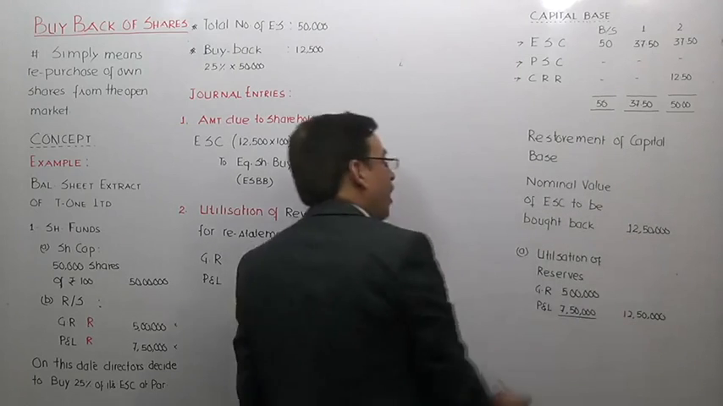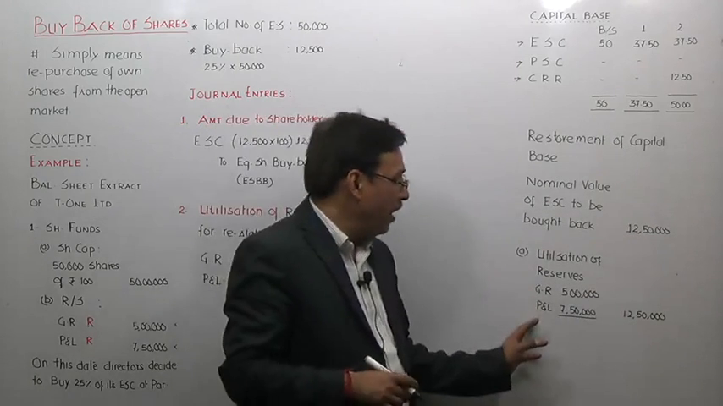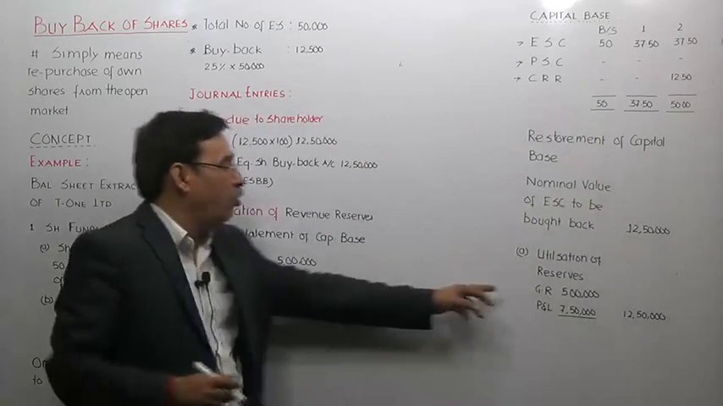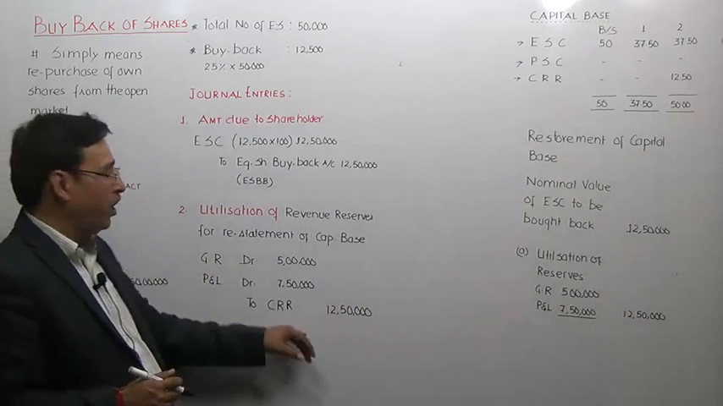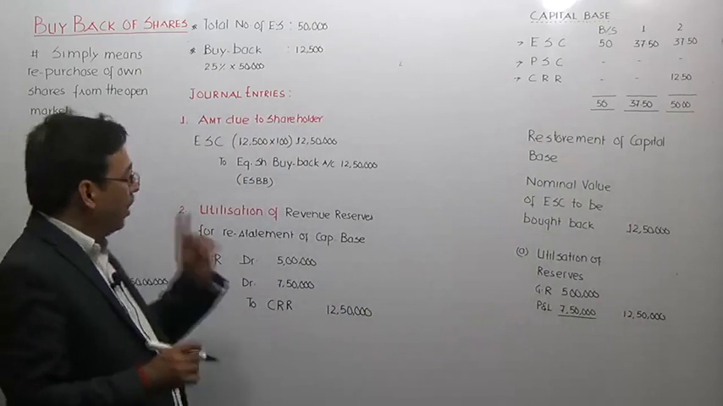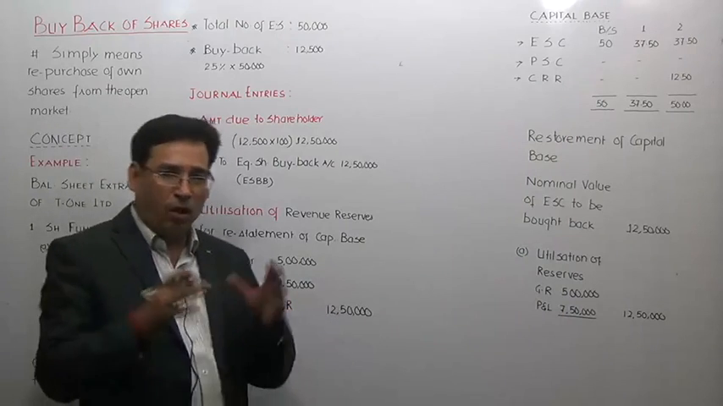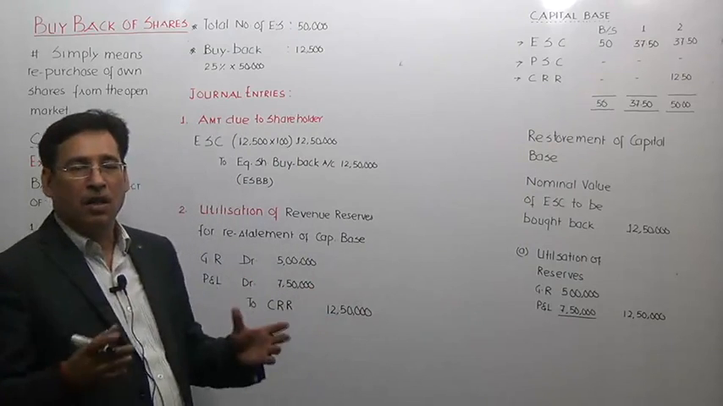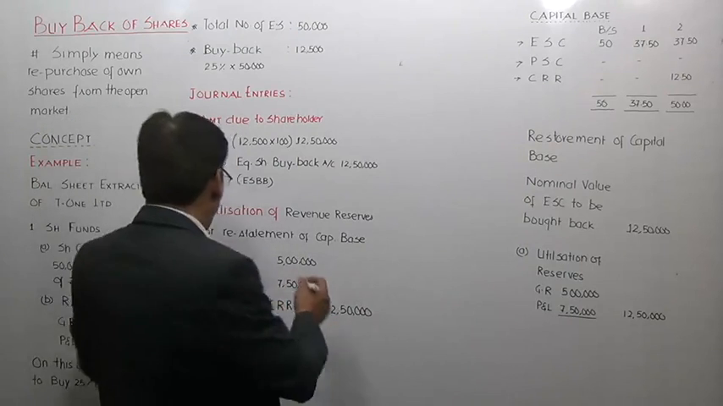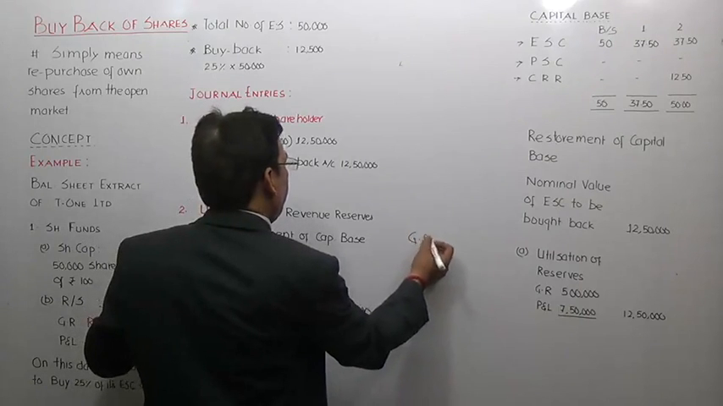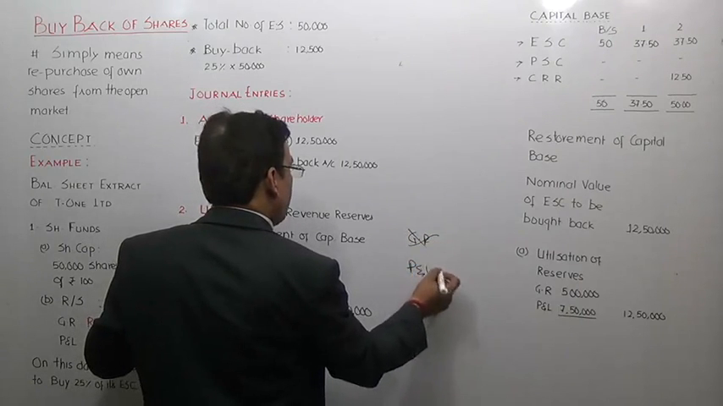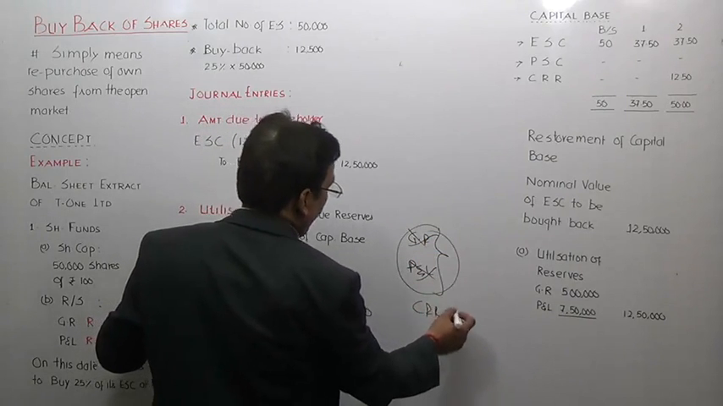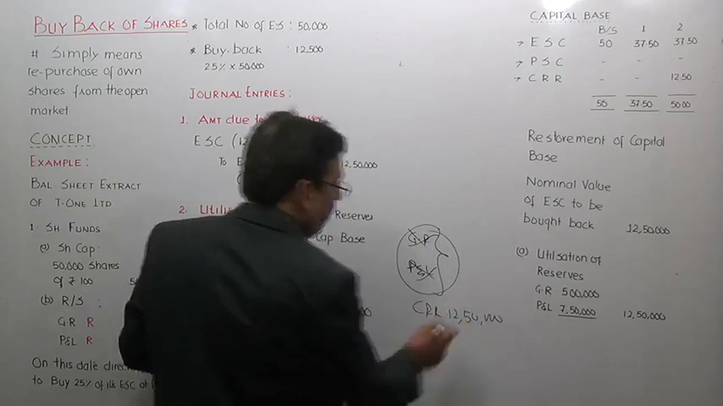So 12,50,000 has been replaced in the form of CRR, because when you utilize the reserve, you actually transfer it to capital redemption reserve. Remember one thing, this entry is not affecting cash. This entry is not affecting anything, to be honest. Now general reserve is getting cancelled, profit and loss account is getting cancelled, and it is being replaced by CRR of 12,50,000. Is it clear to you?